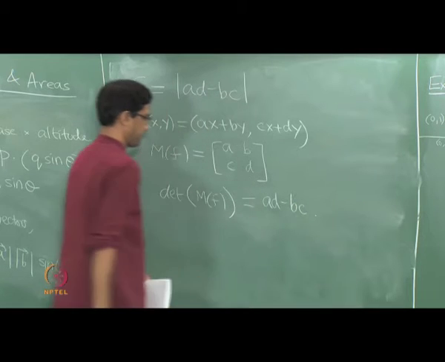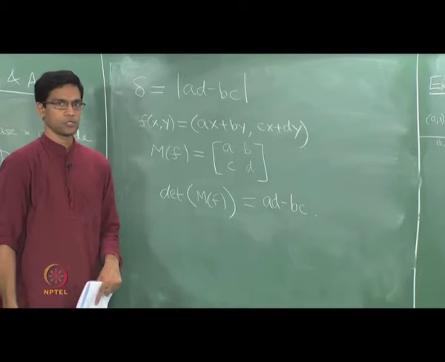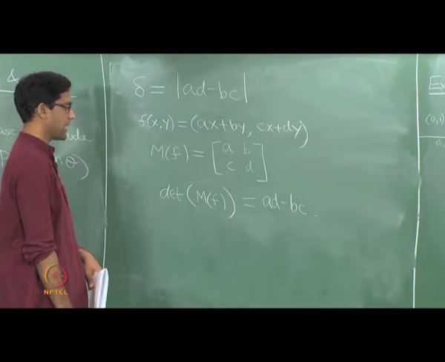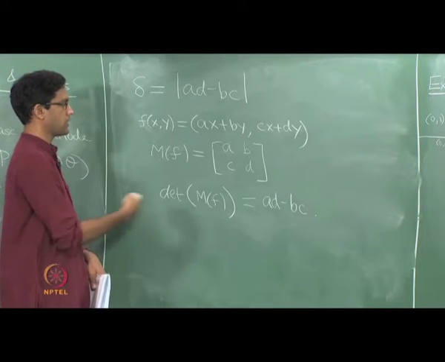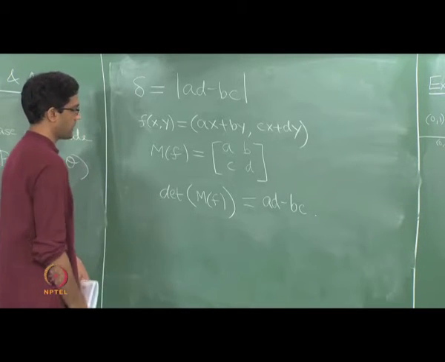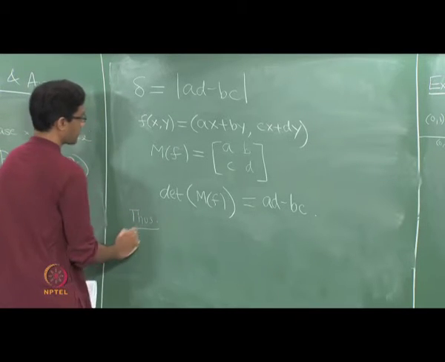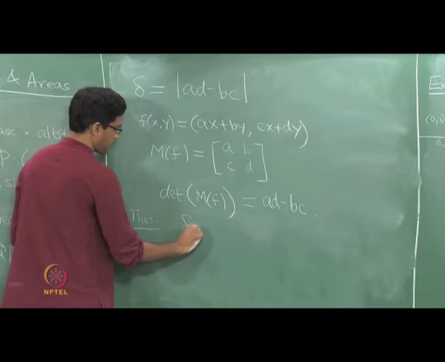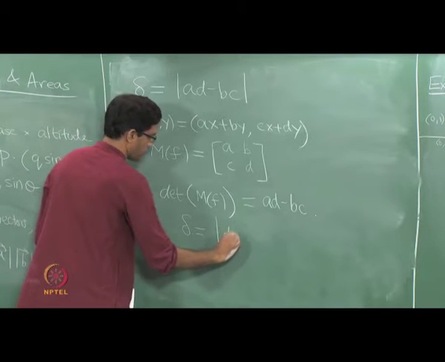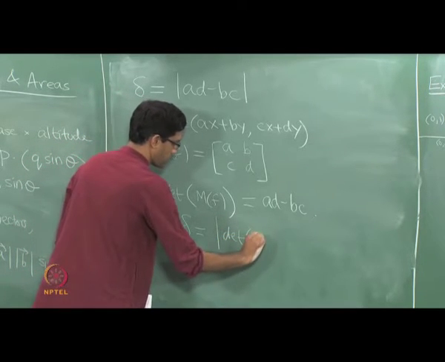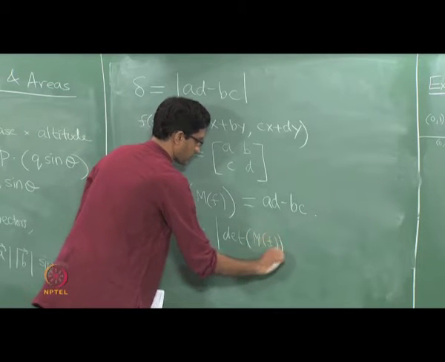Okay. So what this means is that the scaling factor has a natural interpretation in terms of the matrix of the linear transformation. So thus we conclude that the scaling factor delta is nothing but the absolute value of the determinant of the matrix of the linear transformation.